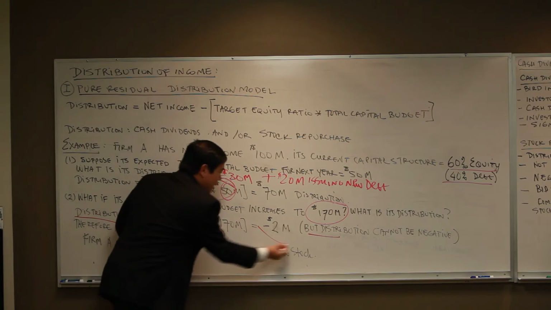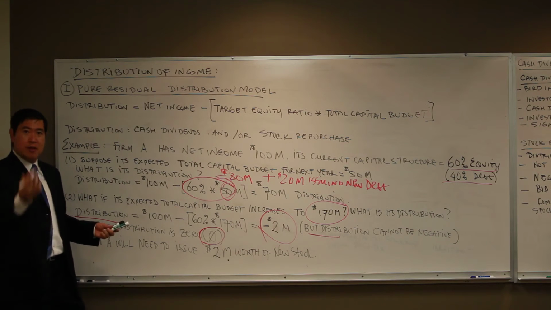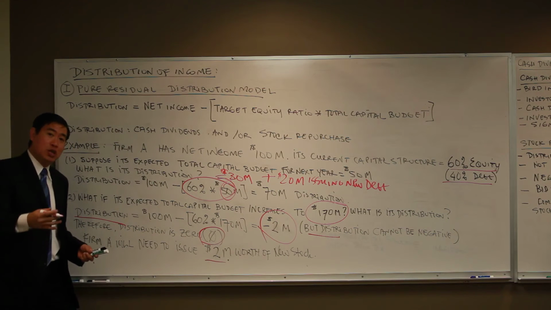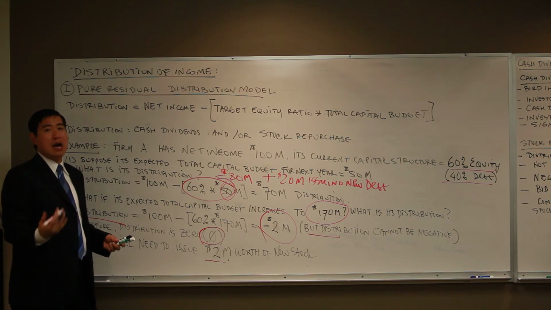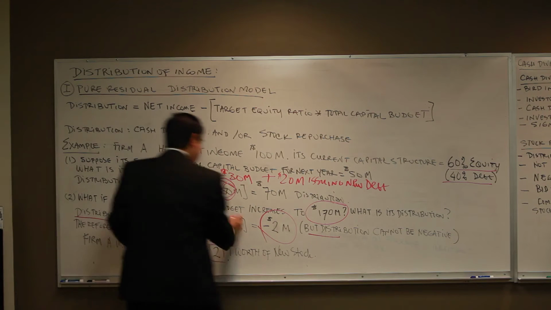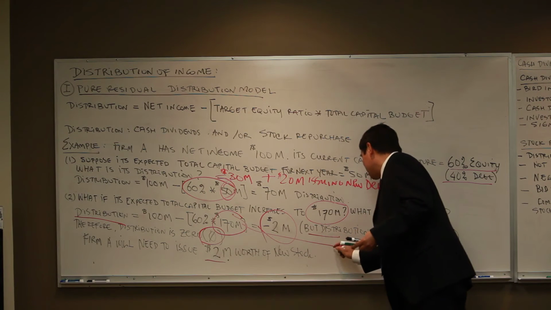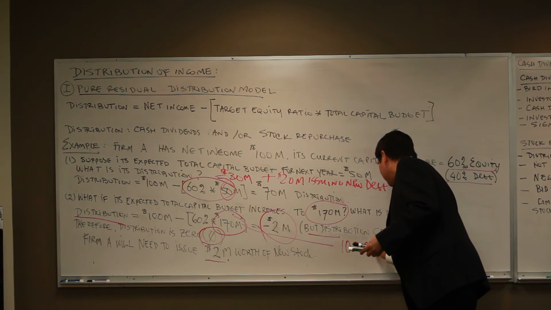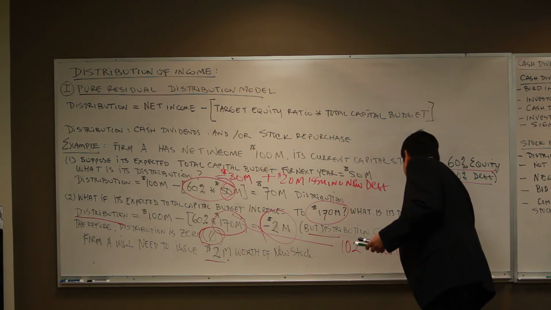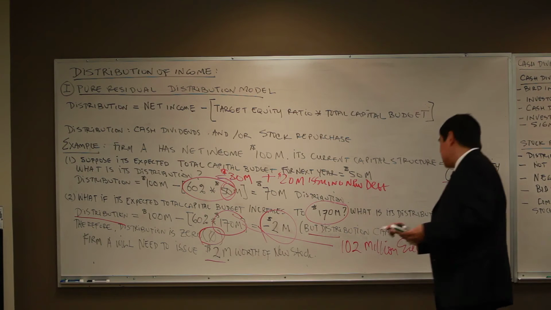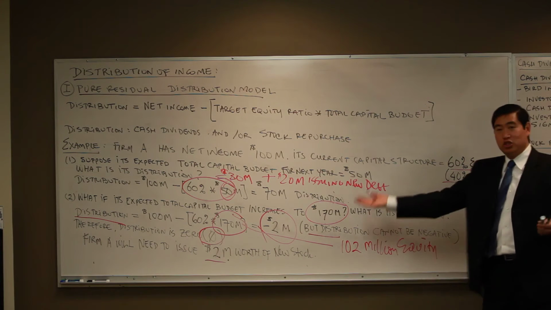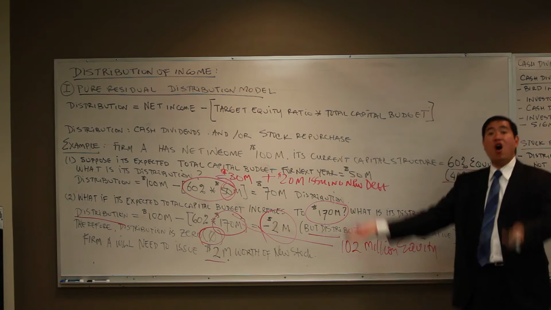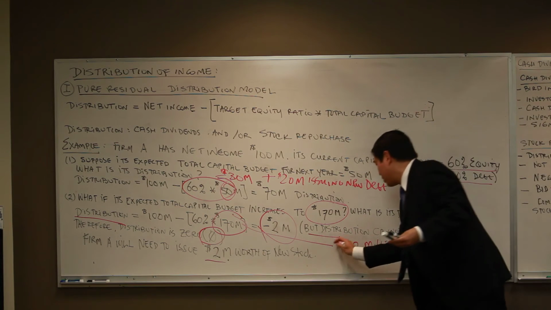So what does this minus $2 million represent? Minus $2 million represents that the company will have to issue new stock in the amount of $2 million. So this $170 million could consist of $102 million of equity financing, which means $2 million has to be issued from new stock, and $100 million is basically reinvestment of all the net income, right?